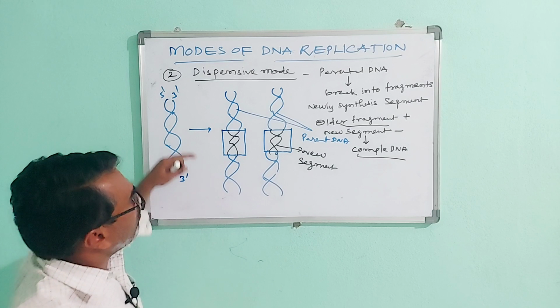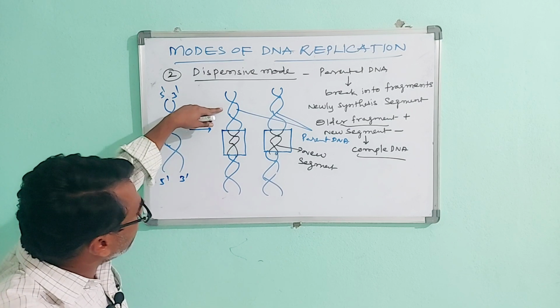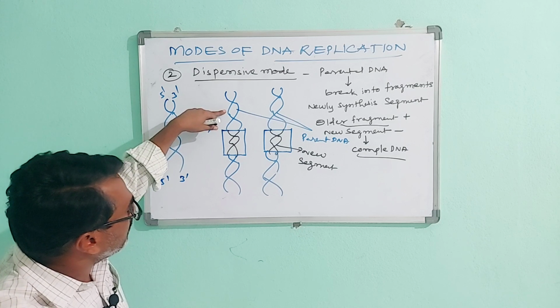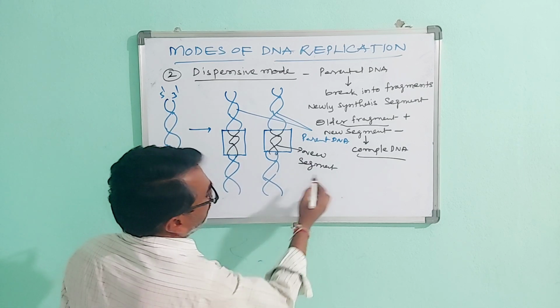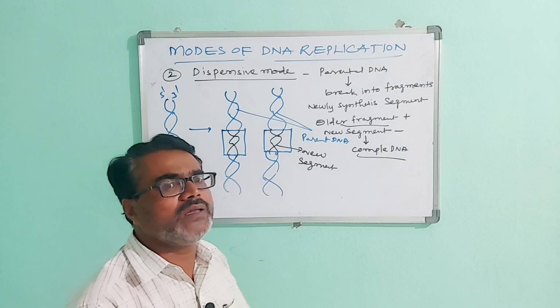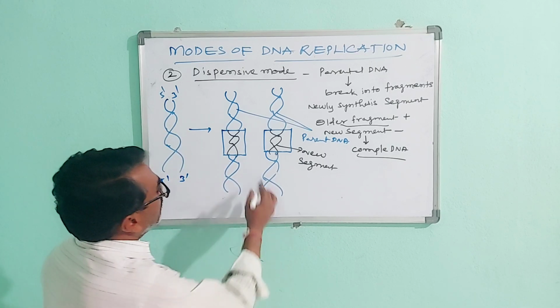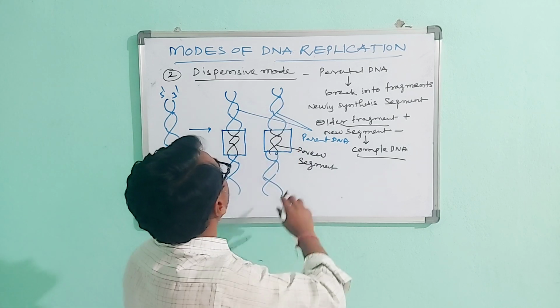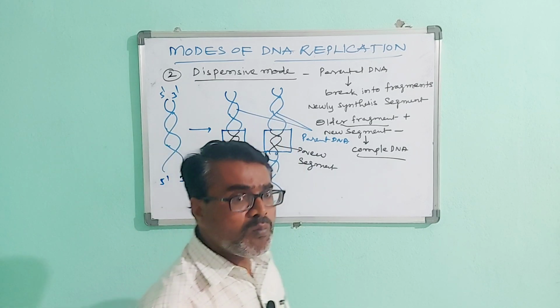The older parental DNA fragment and the new segment combine together, then form complete DNA. So that is the dispersive mode.